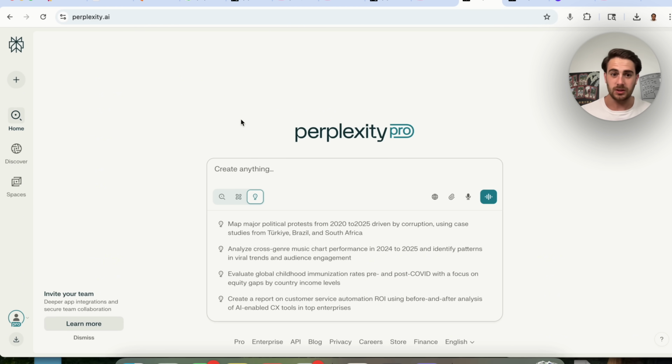So what I wanted to do here is I wanted to give Grok, I wanted to give Gemini, and I wanted to give ChatGPT the same exact thing. But first, I wanted to show you this.